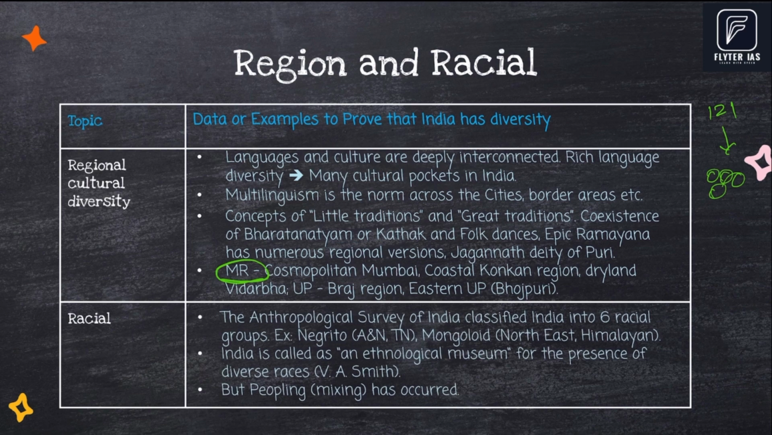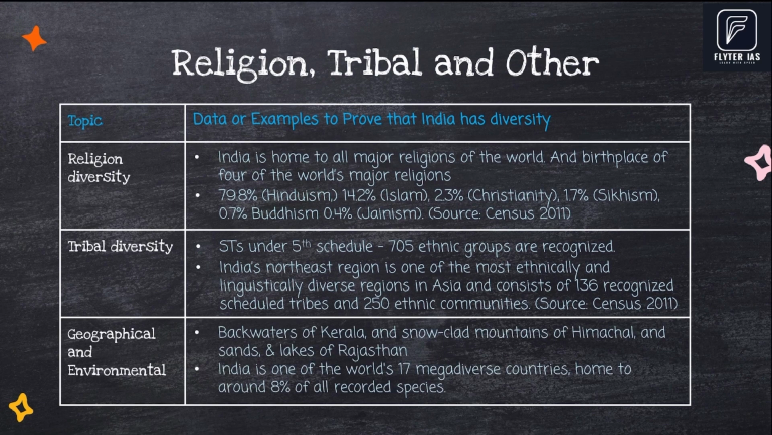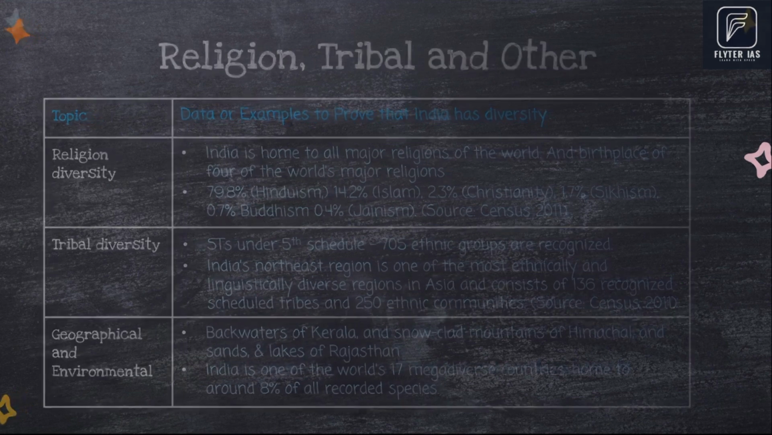Coming to racial diversity. This data, 6 racial groups, and this keyword, ethnological museum, could be used to prove racial diversity. You can use this fact, 705 ethnic groups, to prove tribal diversity in India. Northeast development is a government priority, so we have given a separate data point for Northeast to prove its rich diversity: 136 recognized STs and 250 ethnic communities.